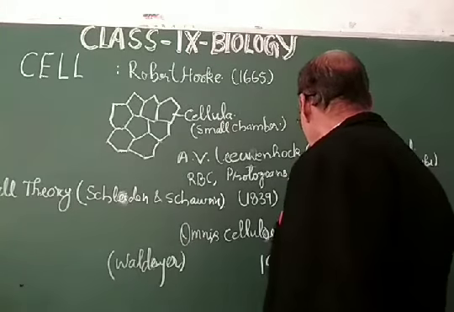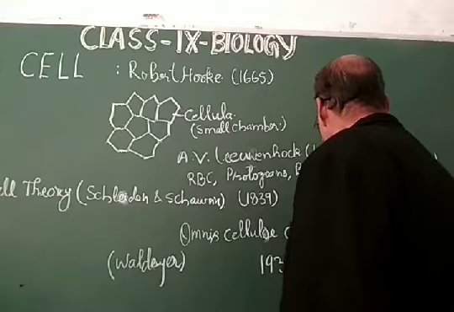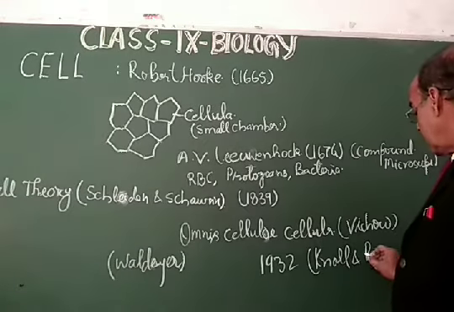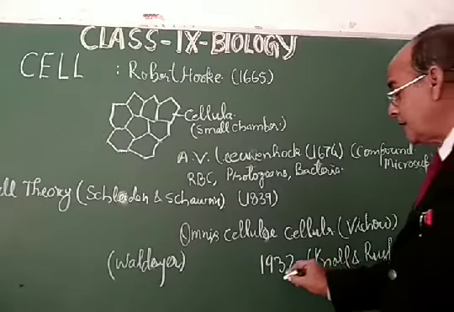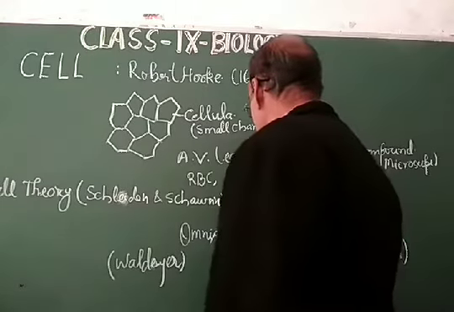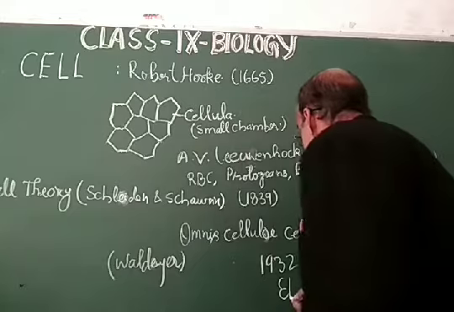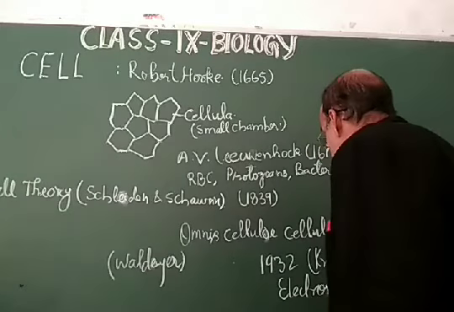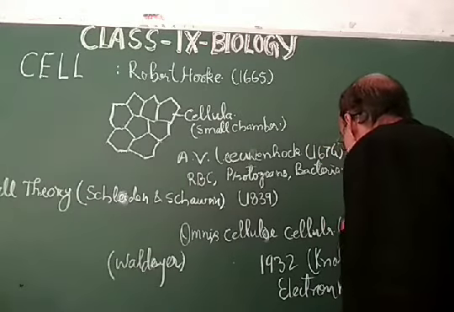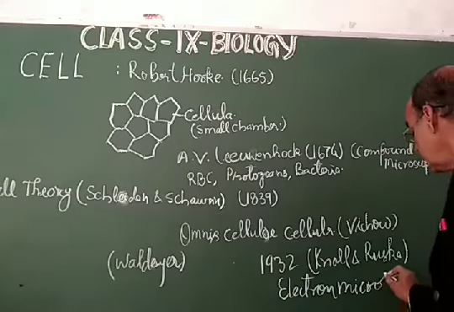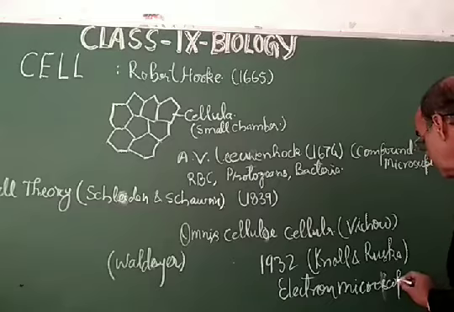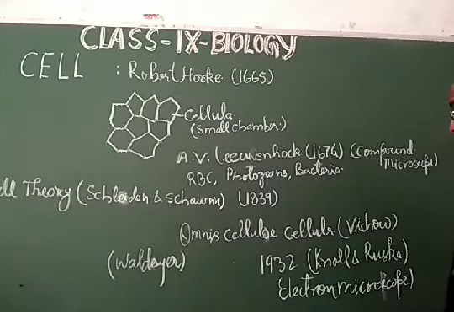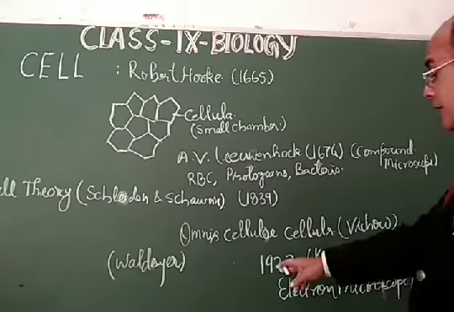1932, Knoll and Ruska were responsible for the discovery of the electron microscope. It was discovered by Knoll and Ruska in 1932.